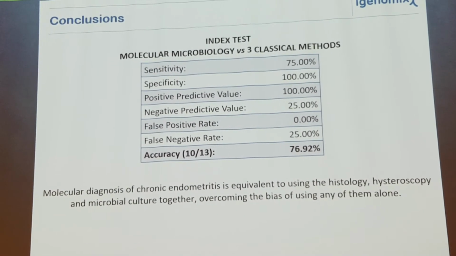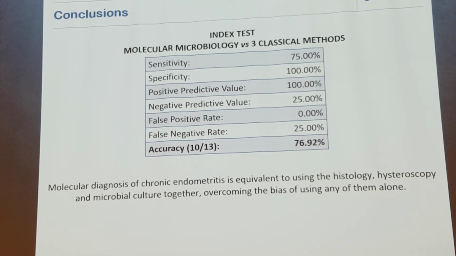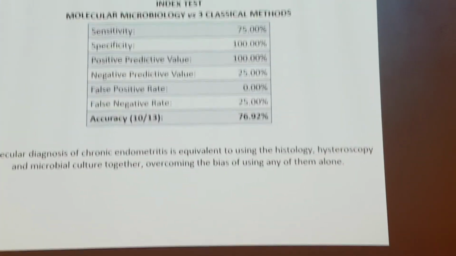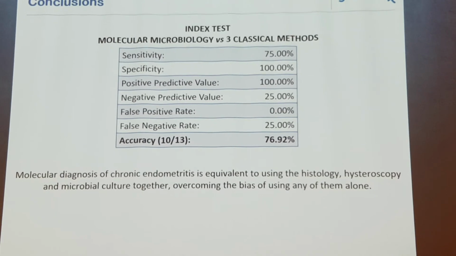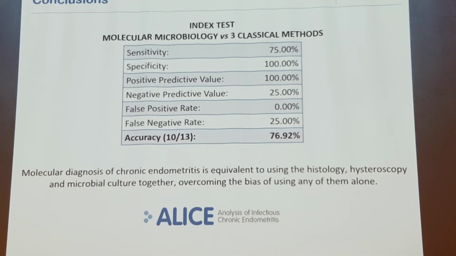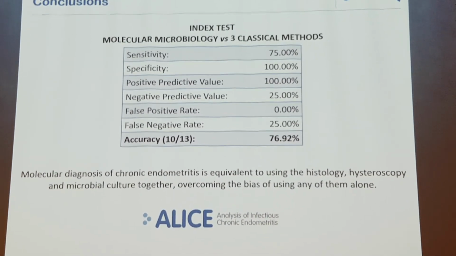So what we propose is that molecular diagnosis of chronic endometritis is similar to using histology, hysteroscopy, and microbial culture together, and maybe can overcome the bias of using any one of them alone. We propose that chronic endometritis, as an infectious disease, has to be analyzed to manage the patients and the fertile patients.